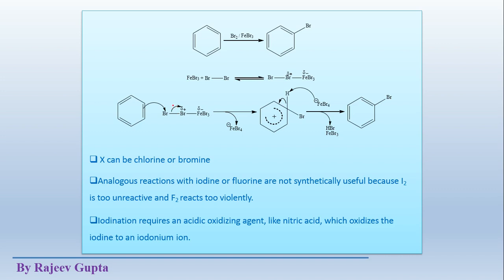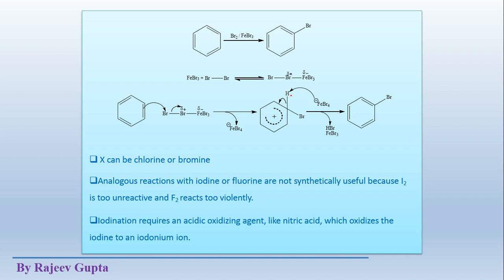Here heterolytic cleavage takes place, and this Br goes with FeBr3 as a negative ion, an anion, and the other Br adds on this side, and we see that the arenium ion, the sigma complex, is generated. Now in the second step, this FeBr4 minus, which contains a negative charge, can easily abstract this hydrogen as H plus ion.